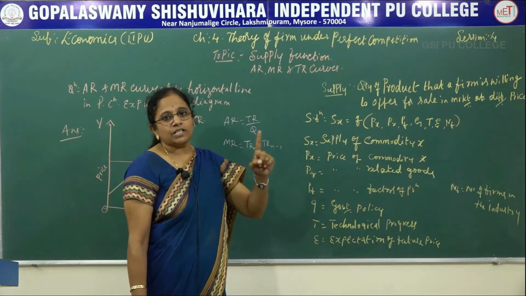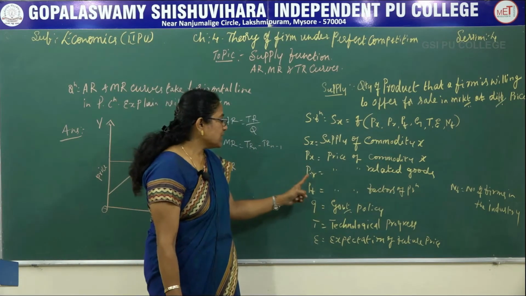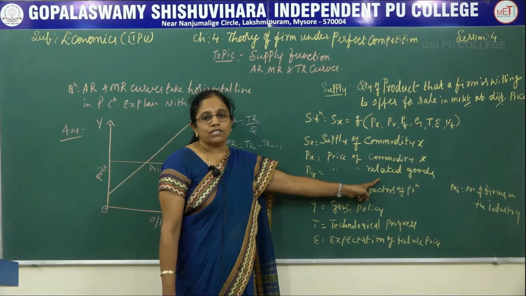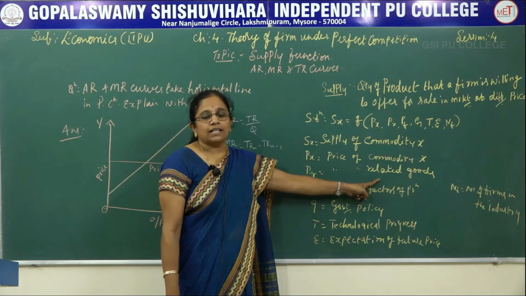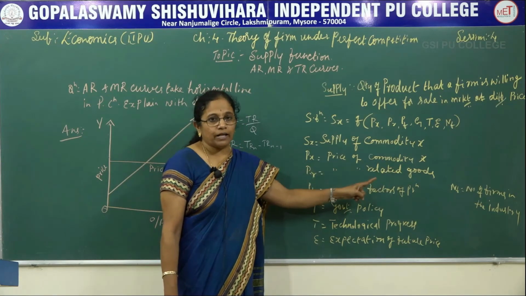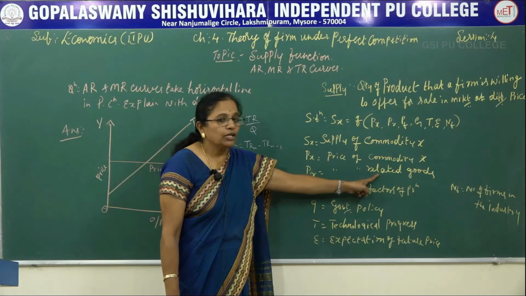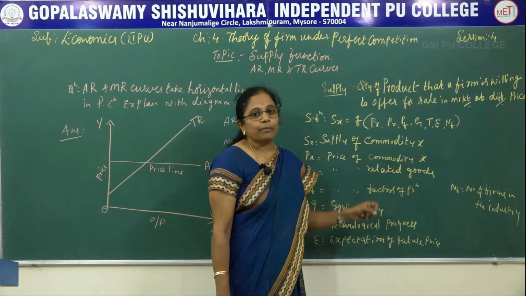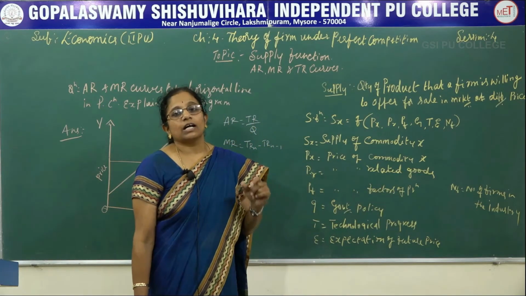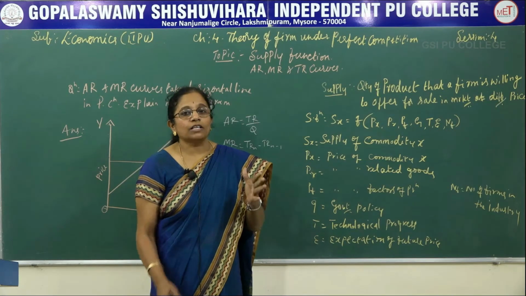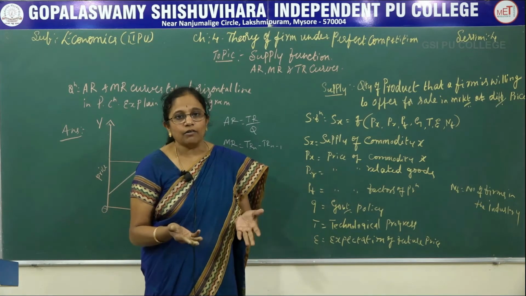So that is the major determinant of supply function. Second one is PR, price of related goods. For example, I am a stationer going to sell stationery products, books, pens, everything. I am ready to sell both ballpoint pen as well as ink pen. If the price of ballpoint pen increases in the market, then I will sell the ink pen at a lesser rate, so that the consumer should not feel the burden of the price hike for the same product which gives the same kind of utility.